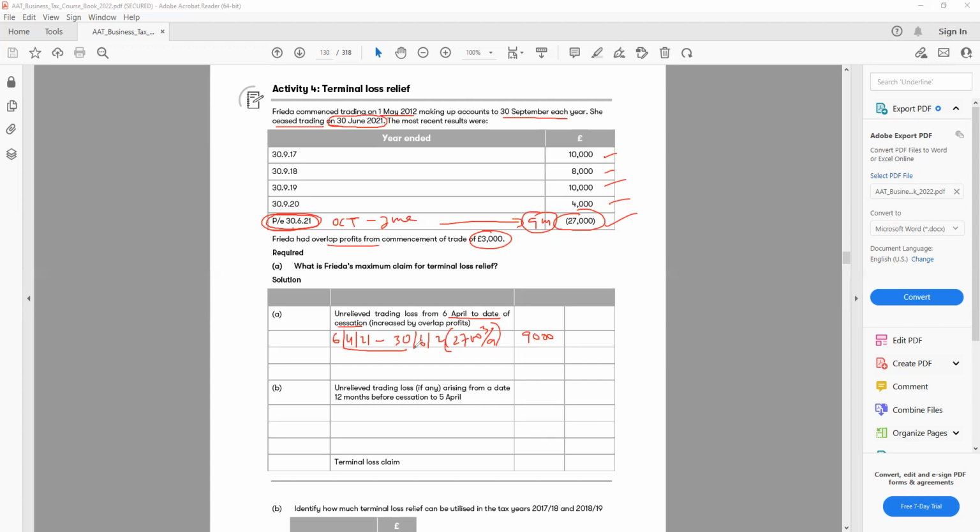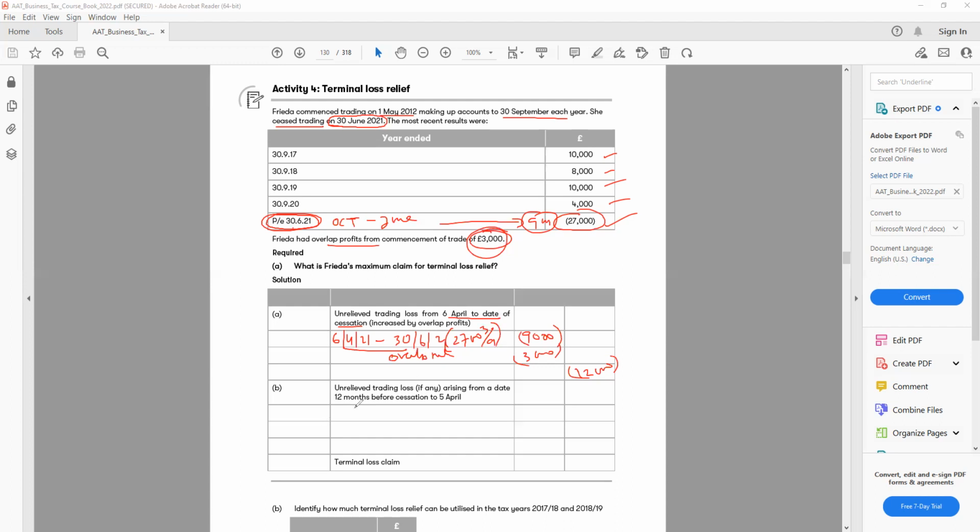Then you have to add the overlap profit. Remember that, it increases the loss. Overlap profit 3,000. Make it minus because it's a loss. So my total loss is 12,000 here.